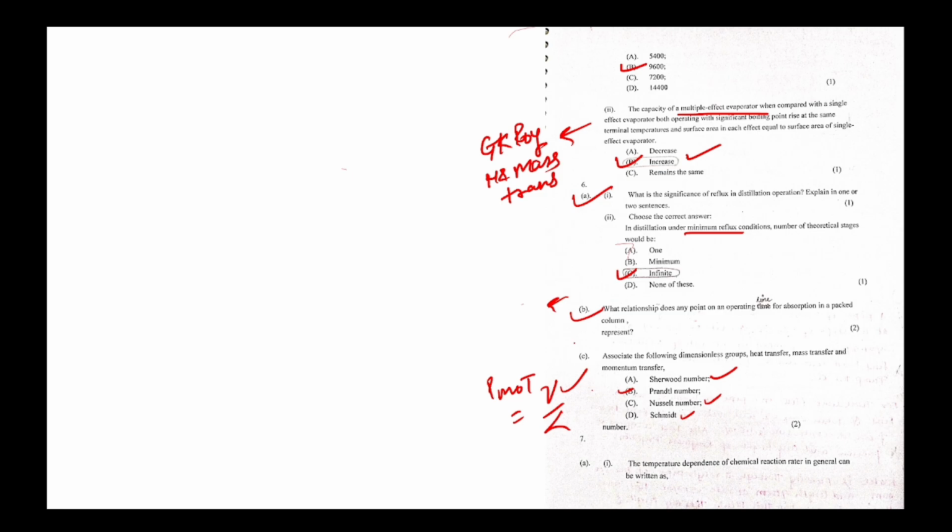Seventh question: the temperature dependency of chemical reaction rate is in general written as k equals k naught T to the power m. Collision theory, transition state theory, Arrhenius theory. So the value of m for collision theory is 1/2.